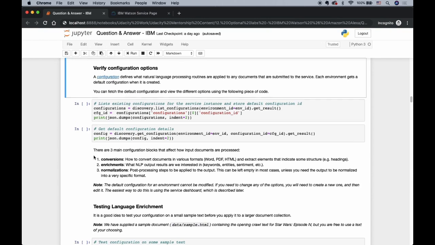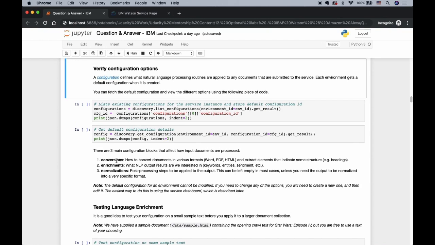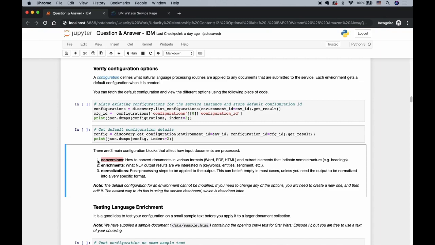The first configuration is conversion, which is about how we convert any type of document format and extract elements from it. For example, sometimes you will get formats in Word, sometimes in PDF, and sometimes in HTML, and we just want to extract elements from them.